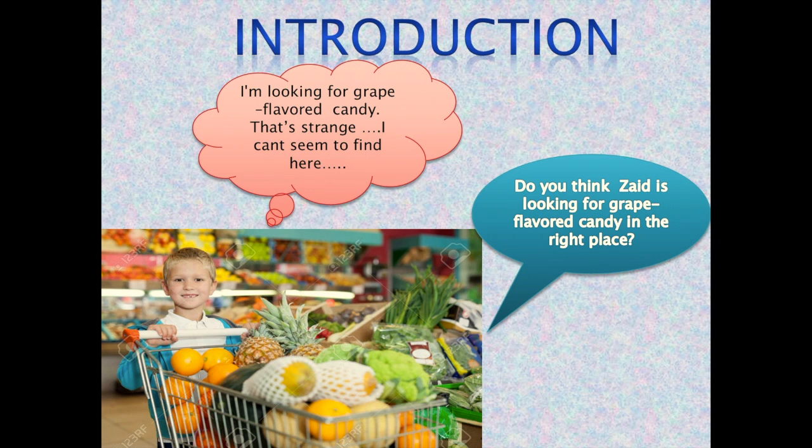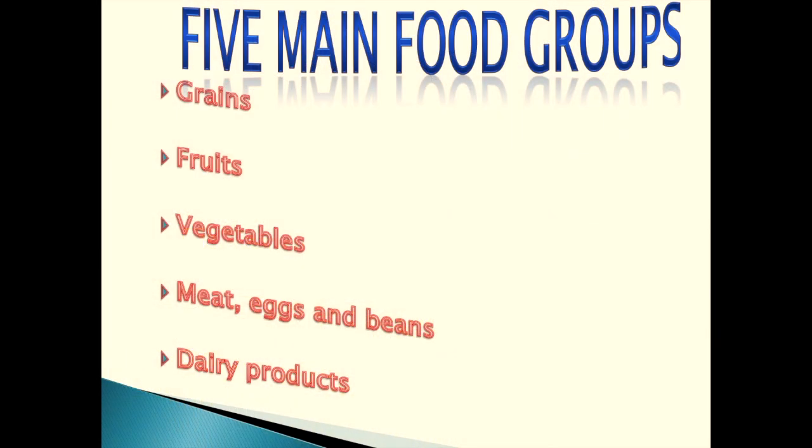If you have ever visited a supermarket, you would notice that the foods are sorted into various sections. The food we eat can be sorted into groups, just like in the supermarket. There are five main food groups: grains, fruits, meat, eggs, fish, and beans, and dairy products.